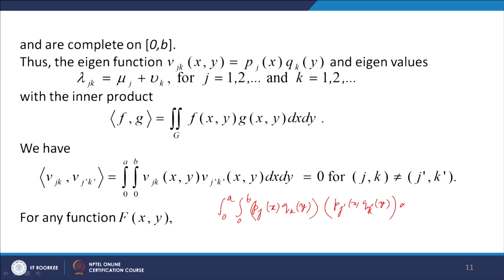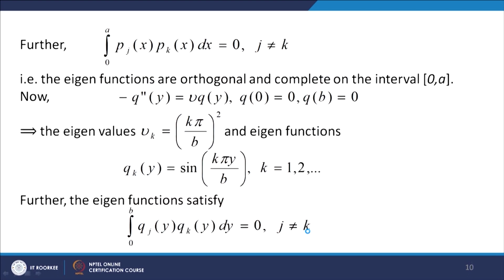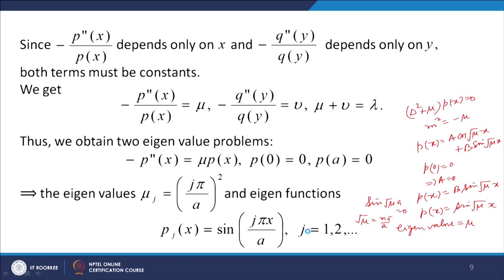okay, into dx dy. We can then separate the integrals: 0 to a p j x into p j dash x dx, because they are orthogonal, no? They are orthogonal. Okay, that property we satisfy.